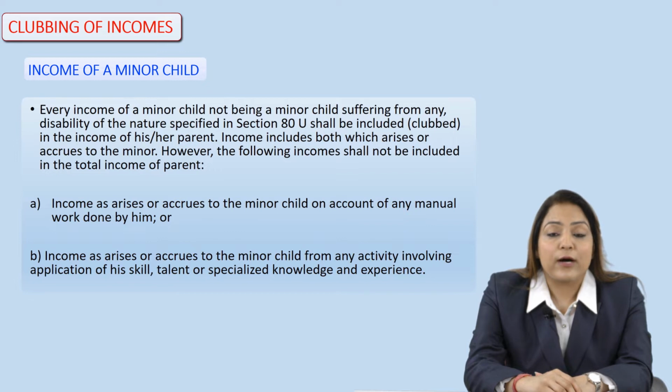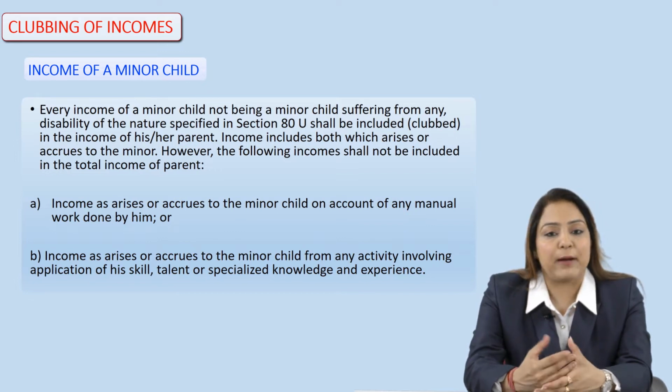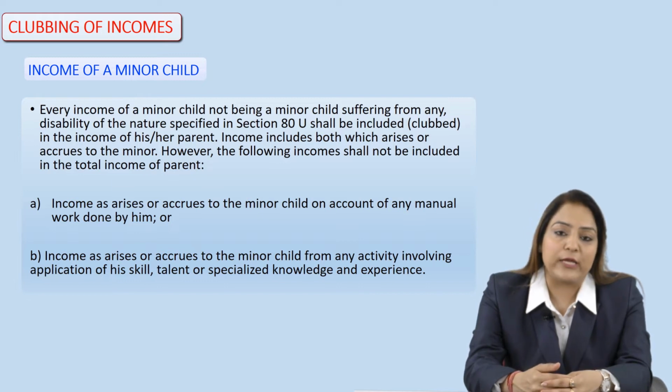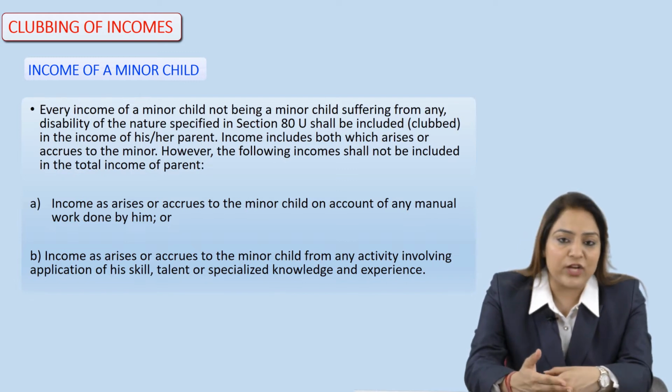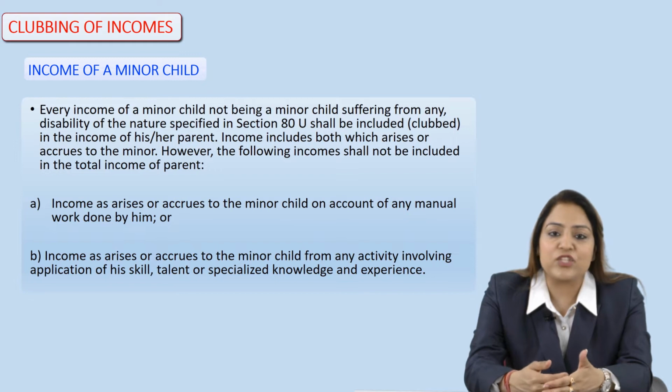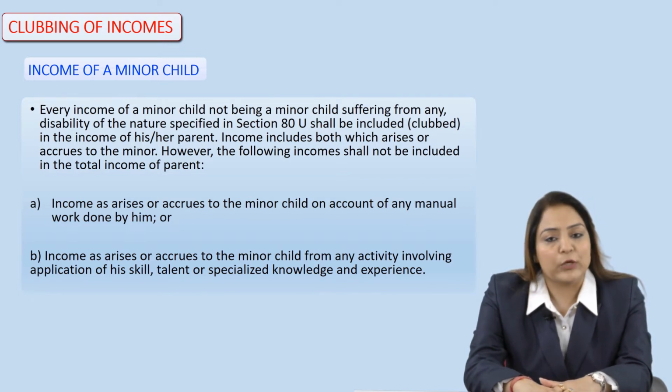Learners should know how to deal under the Income Tax Act with income earned by a minor child, whether that income would be considered the income of the minor child or of the parents, how the income of such a minor child would be dealt with, and whether and how the tax would be charged.